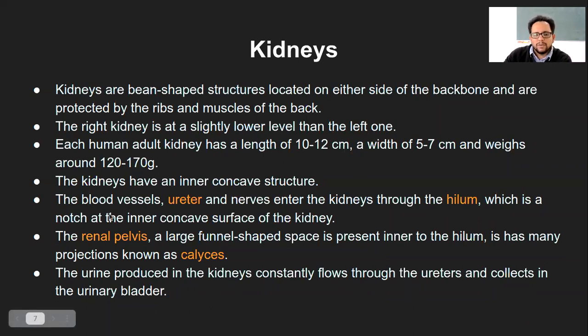Now coming to the other aspect of this kidney, the blood vessels, that is incoming and outgoing blood vessels from the kidneys, the ureter and the nerves, all these three things enter the kidneys at a point which is called the hilum. Everyone must have seen a kidney bean, right?